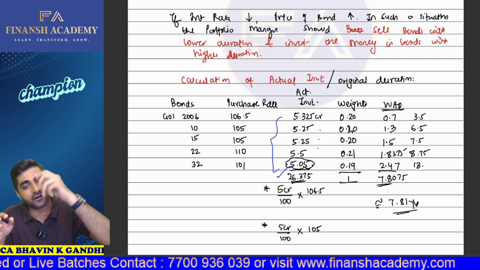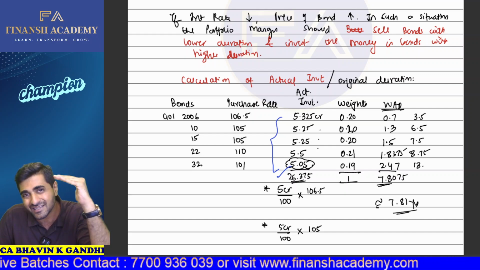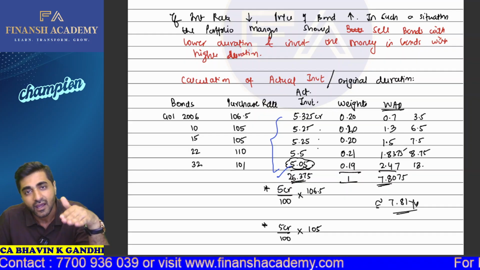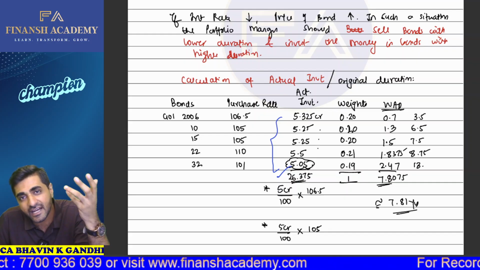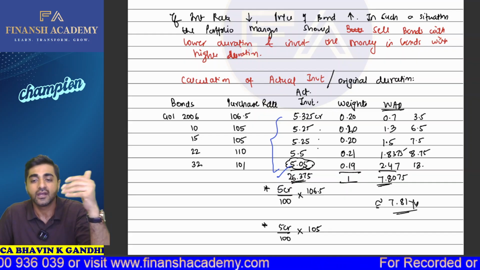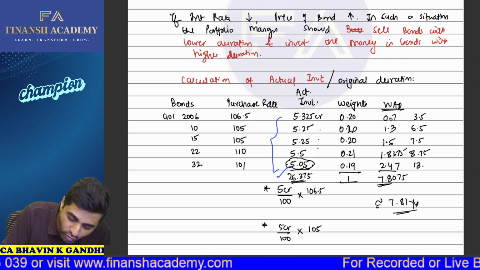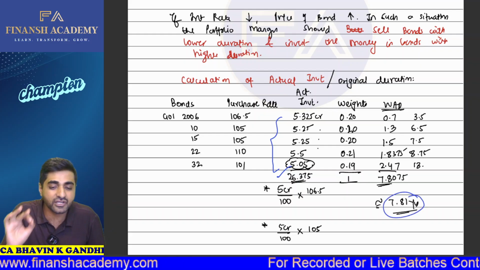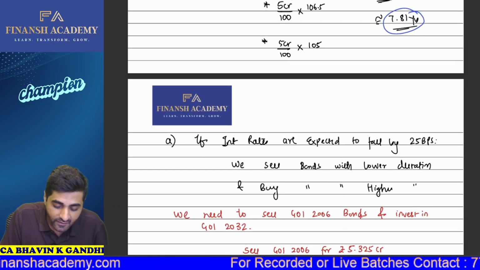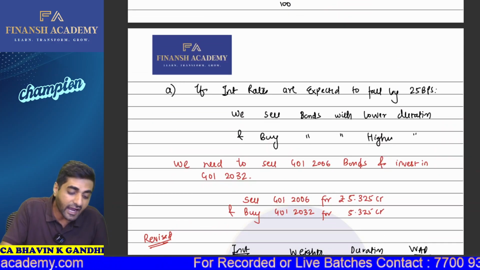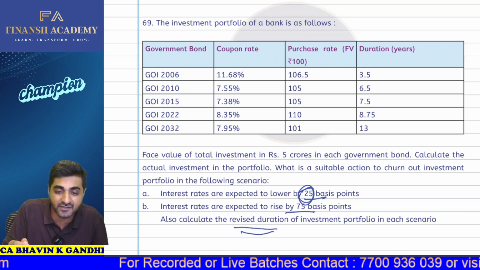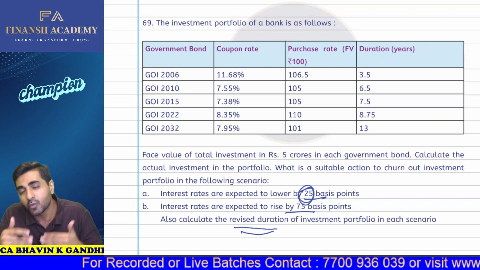The original duration of the entire portfolio will be calculated by taking the weighted average duration. Whatever is the duration for each and every bond which you have, if I multiply that by weights and sum it up, will I be getting the weighted average duration? Come on, yes or no? Yes, sir. So my weighted average duration comes out to be 7.81 years. Once I've got the weighted average duration, I need to check that if the interest rates are expected to be lower by 25 basis points, then how can I churn the portfolio investment?